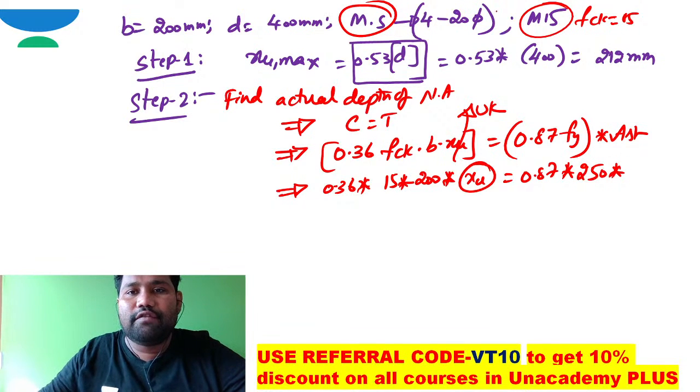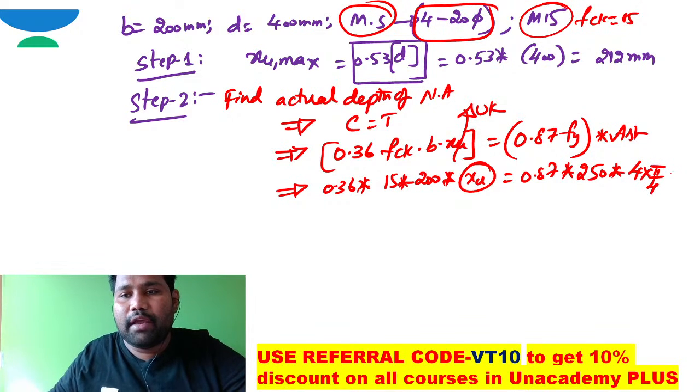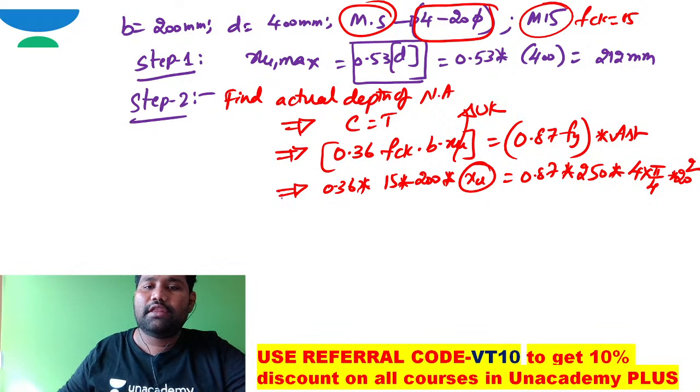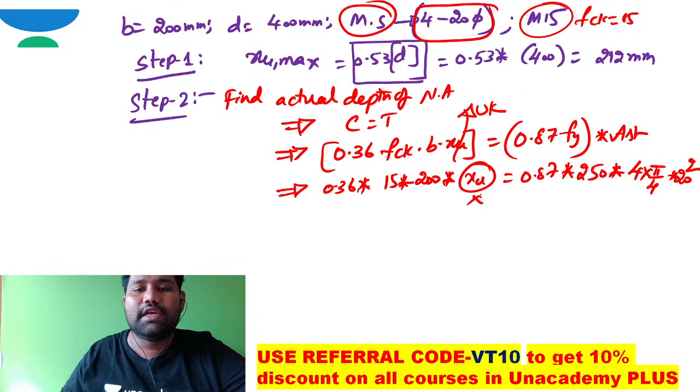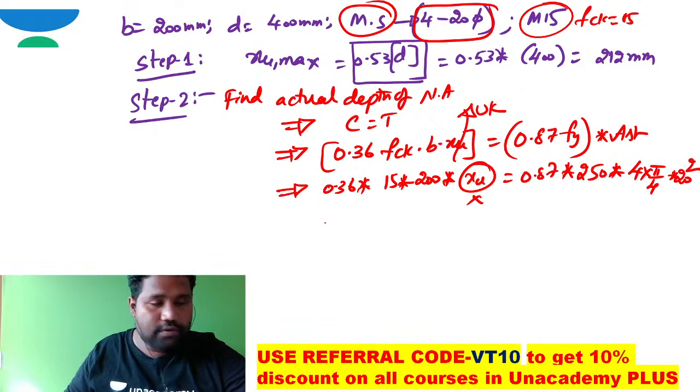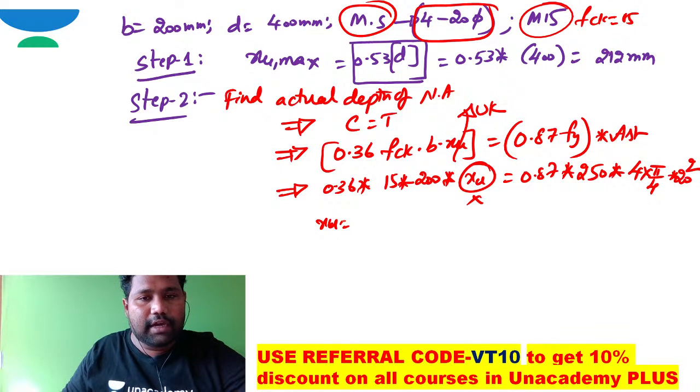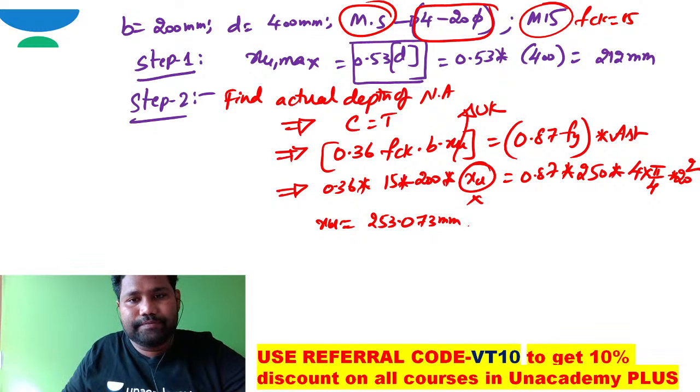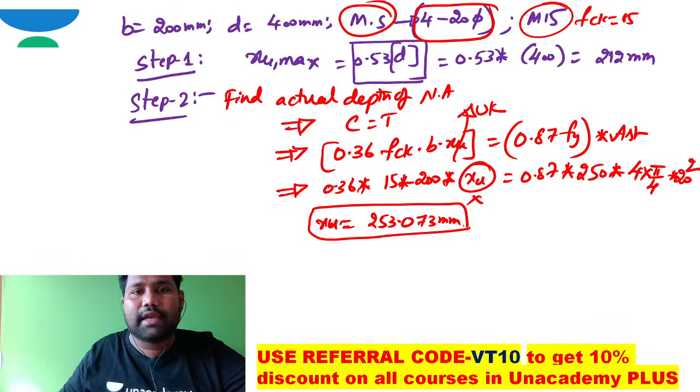Into area of steel, four rods of 20 millimeter dia, so I can directly write 4 into pi by 4 into 20 square. Here the one and only unknown is XU. If you work out this XU, you will get the answer as 253.073 millimeter. This is XU.